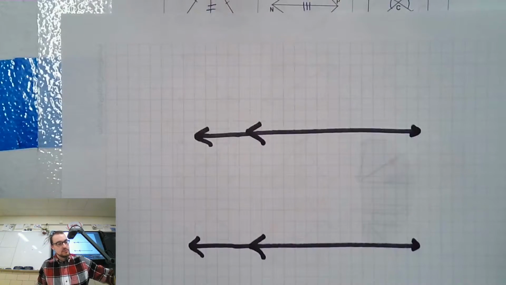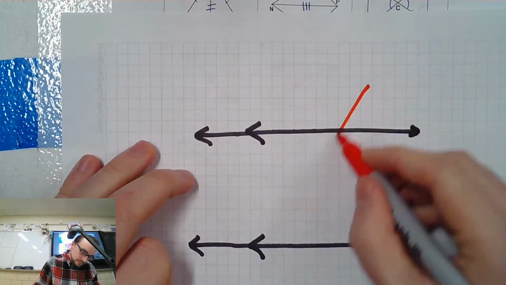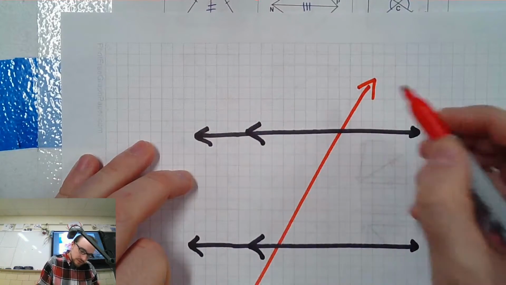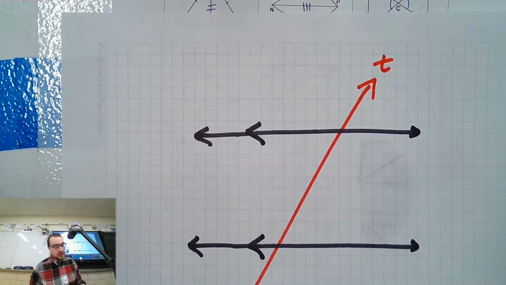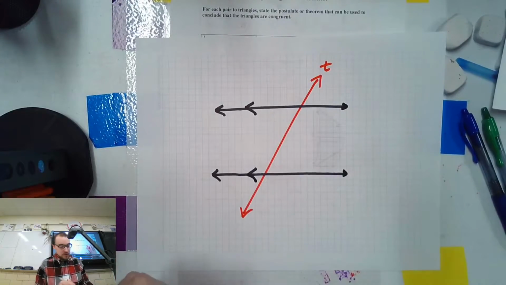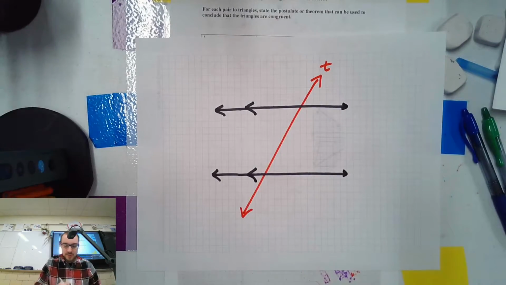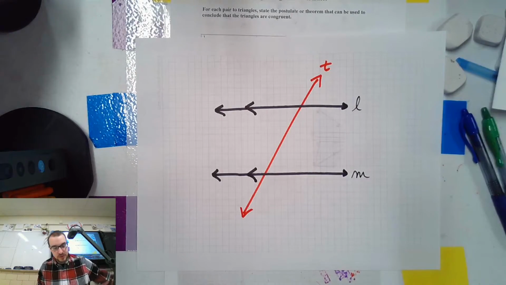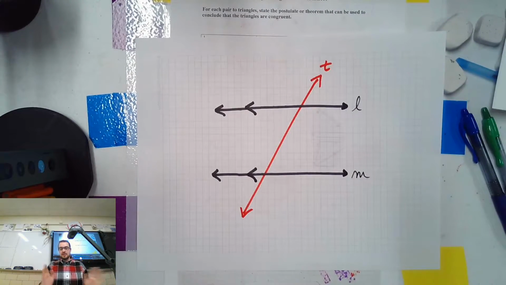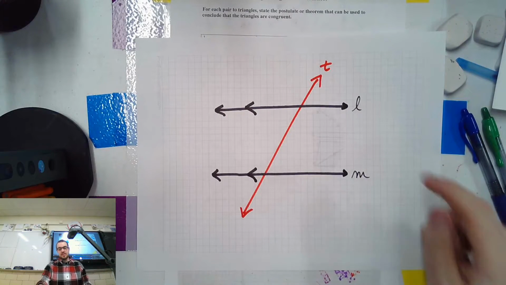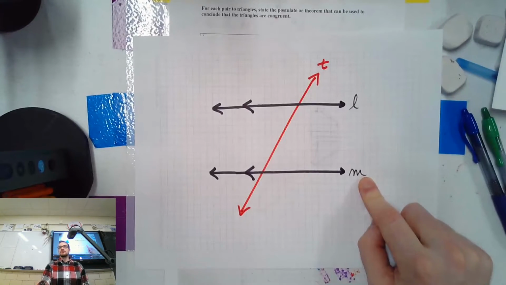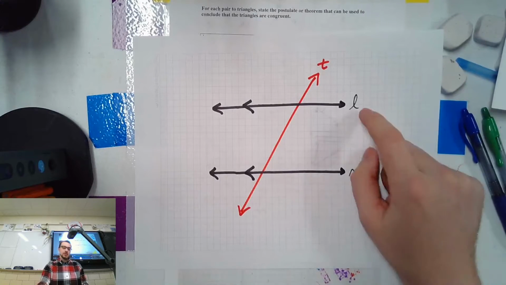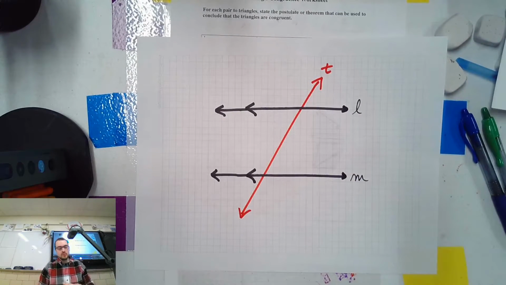That's a transversal, so I'm going to call it line T. And we have 2 other lines that are parallel to each other. Let's give them some names so we know what's going on. I'll do L and M. Cool. You don't have to label them that way. I just like doing it. I think T makes sense for transversal, and L and M stand for line, and then the letter after L, right? Because I can't call them both L's. I suppose I could do L sub 1 and L sub 2, but who cares?